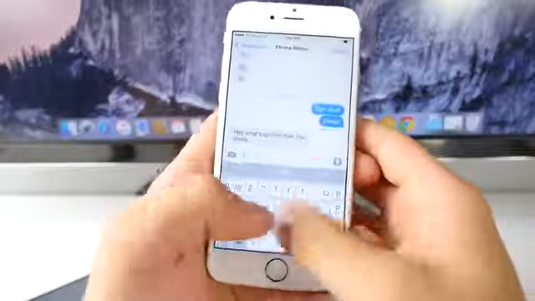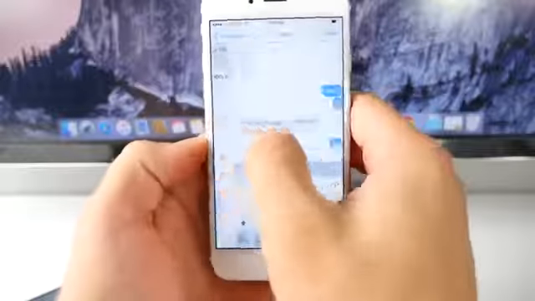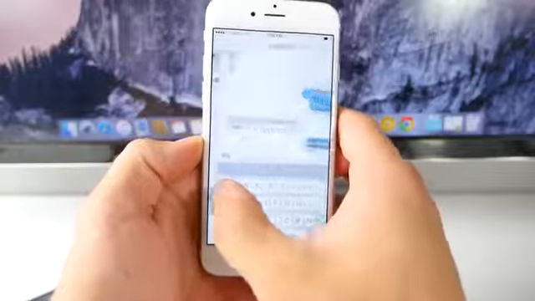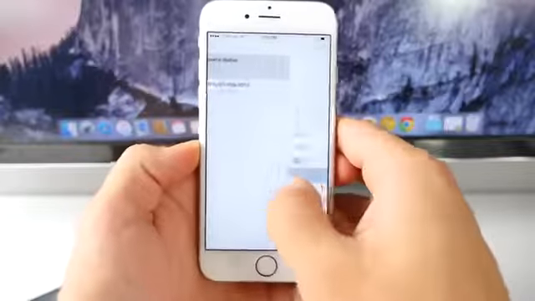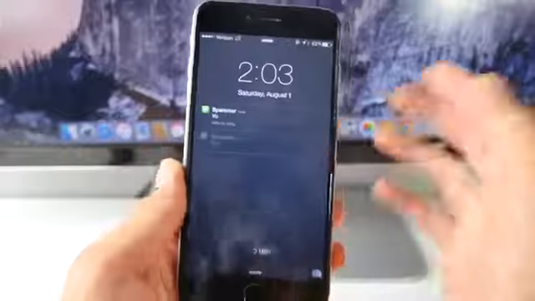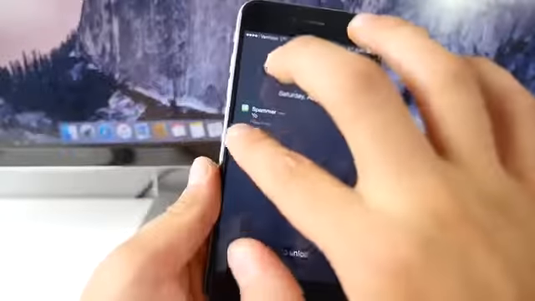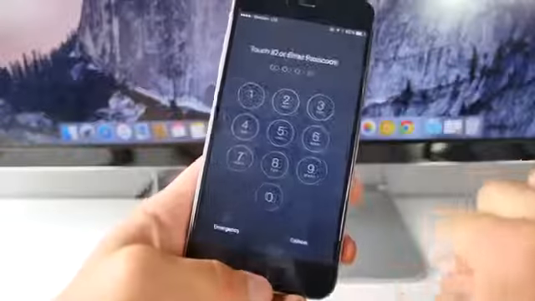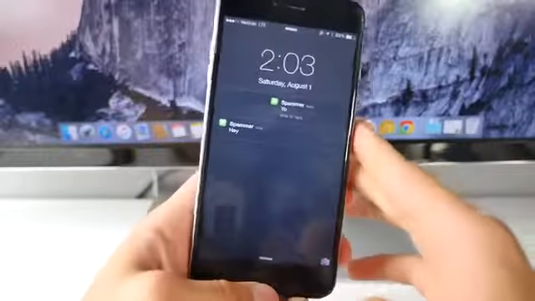So next up in messages, just send a message and go ahead and slide back right after. And as you can see, the messages slide through that thing. It's kind of a glitch right here. So that's a graphical glitch right there. So from the lock screen, while we're on the subject of messages, if you have two notifications, just slide them together like this, and when you let go, you're gonna have one of them stuck just like that.